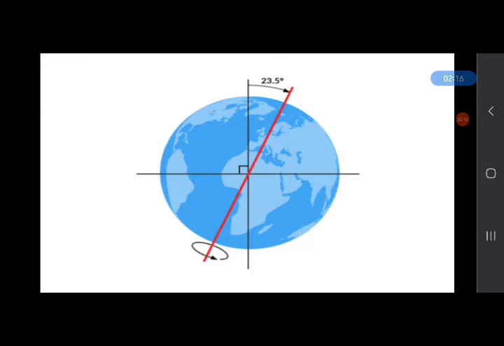We need to imagine it to make it easier to understand. Earth rotates like a top on its axis. Understand? Earth's axis is the line passing through the center of the Earth, and Earth rotates on its axis like a top.